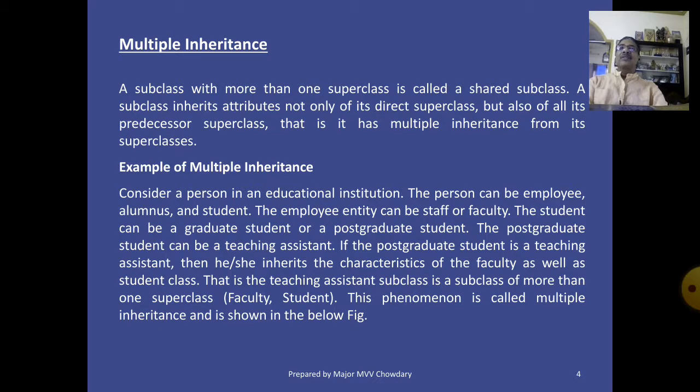A subclass acquires attributes from more than one superclass.